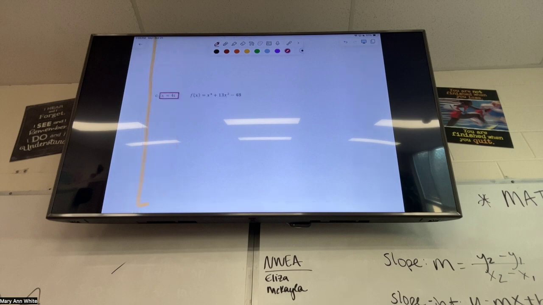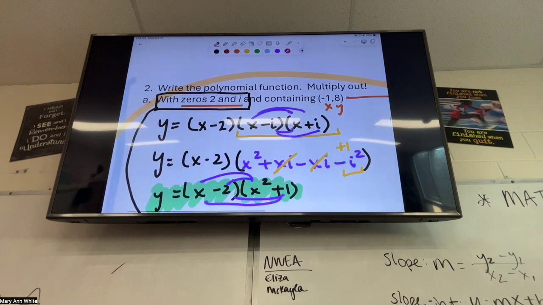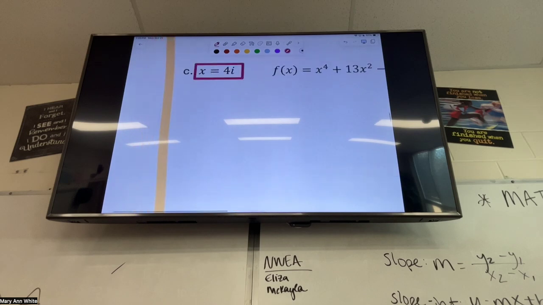I'm just going to shuffle over to number 2, where we wrote this: minus i, plus i. We did minus i and we did plus i, which is the same thing as having i and negative i. Or you can think of it as plus or minus i. So same thing here, I have 4i, but I also am going to have to do negative 4i.